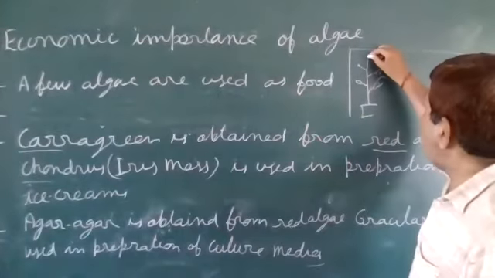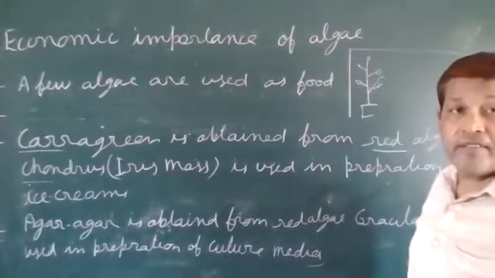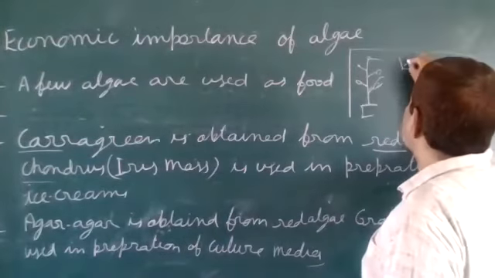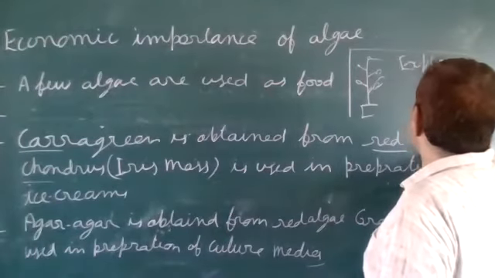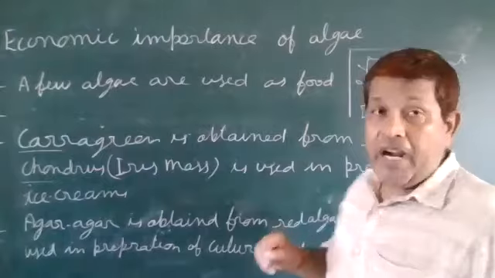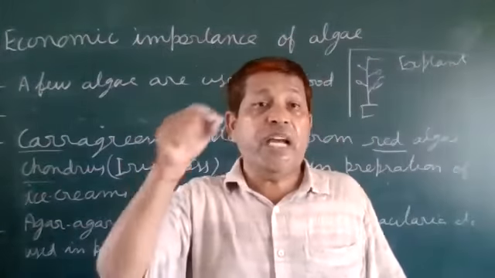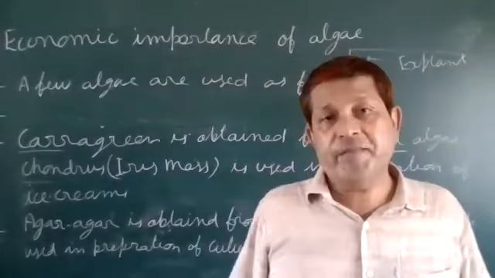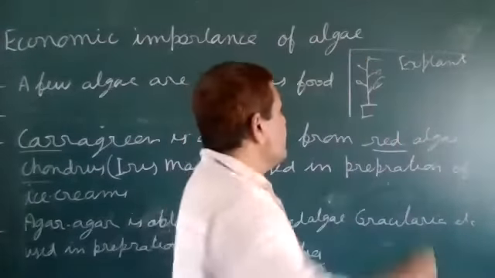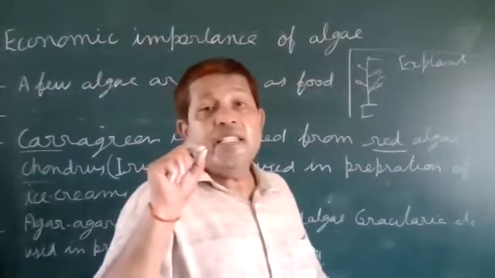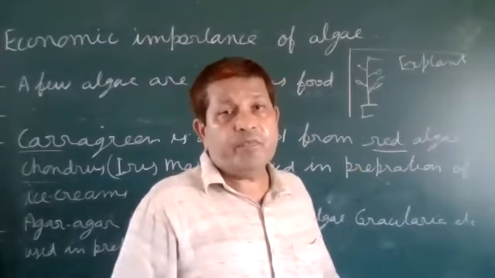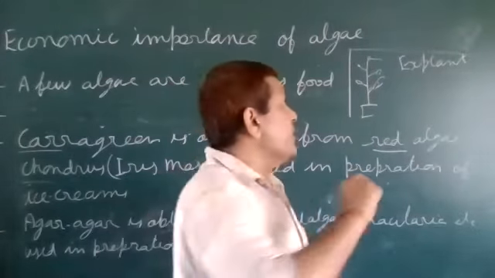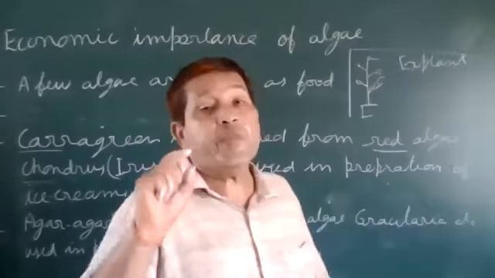So we take a part. This part is called explant. The part of the plant which we have taken for the production of a new plant is called explant. Suppose we take the tip of the stem for making a new plant; the tip of the stem is the explant.